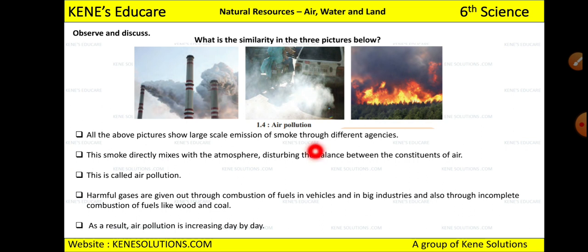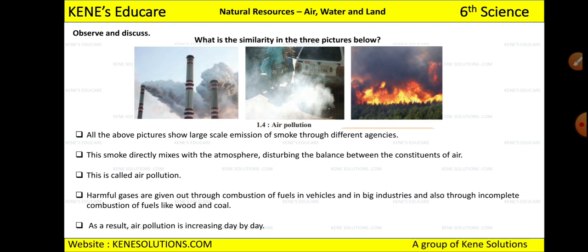Now harmful gases are given out through combustion of fuel in vehicles. When the fuel burns, it emits some harmful gases, which we call combustion of fuel. And it is a harmful gas for us. And also big industries, and incomplete combustion of fuel like wood and coal. Why does air pollution occur?